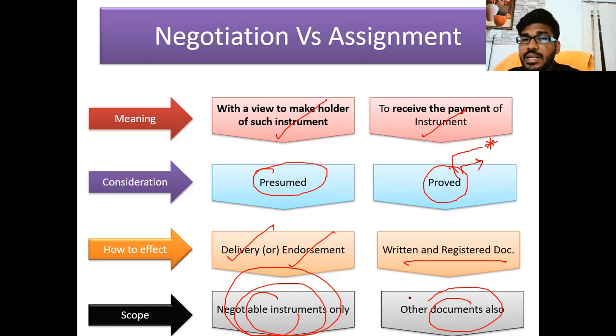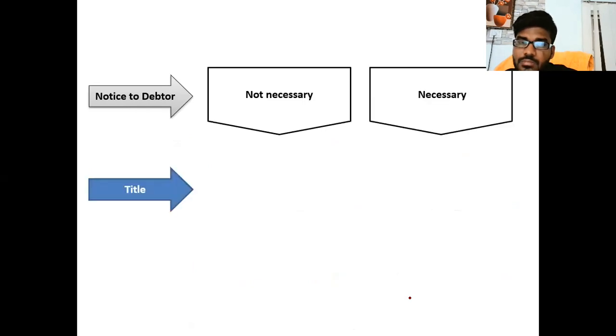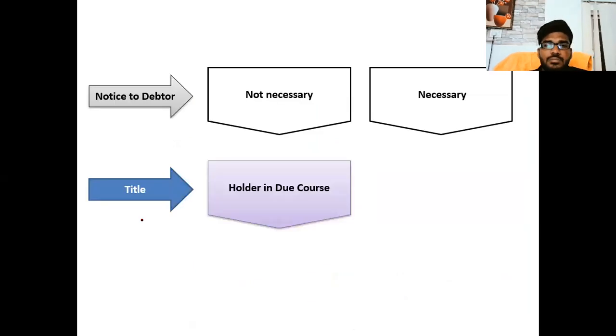When negotiable instruments are transferred, that is called negotiation. When instruments other than negotiable instruments are transferred, that is called assignment. This is the difference between negotiation and assignment. So these are the concepts we have discussed. Clear, sir? Is anyone clear?